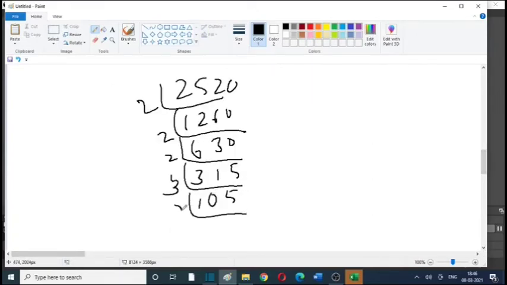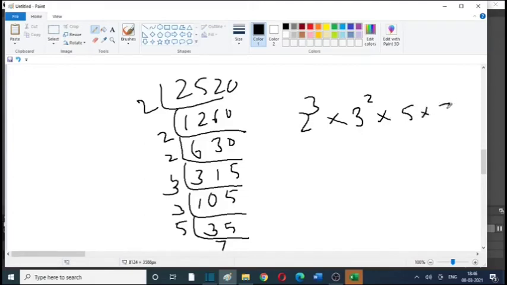Again we can divide by 3, so the answer is 35. Again we can divide by 5 and 7. So 2 raised to 3 into 3 raised to 2 into 5 into 7. This is the same answer we got earlier.